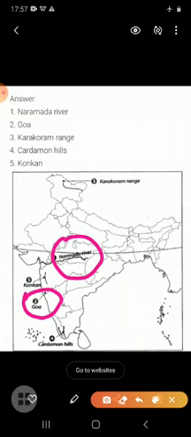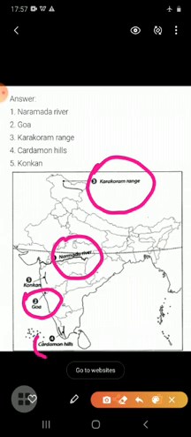And next is the South Indian hill range. Means which range is situated in South India. We know it by the name of the Karakoram range. So Karakoram range you have to locate here. Now next is the South Indian hill range, that is the Cardamom Hills.